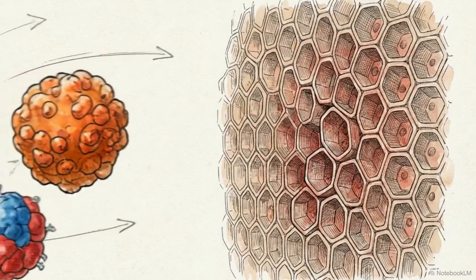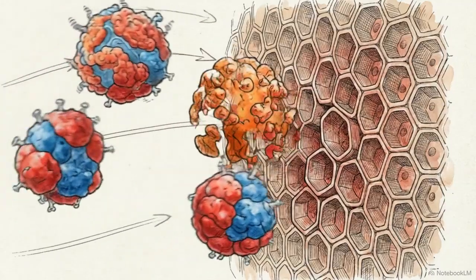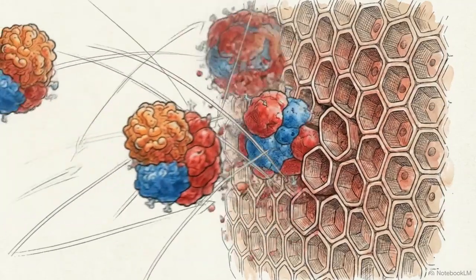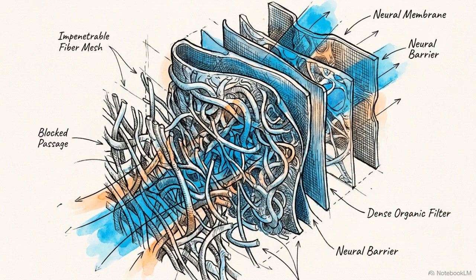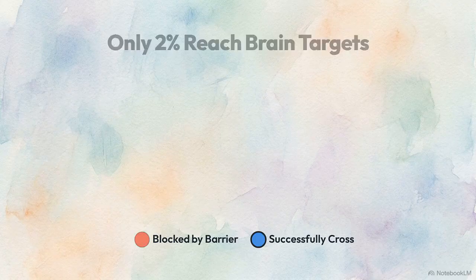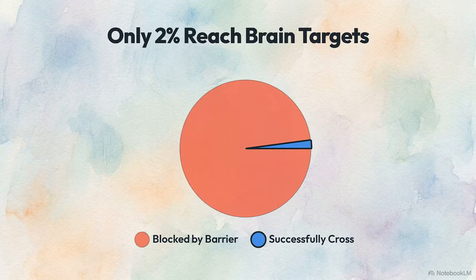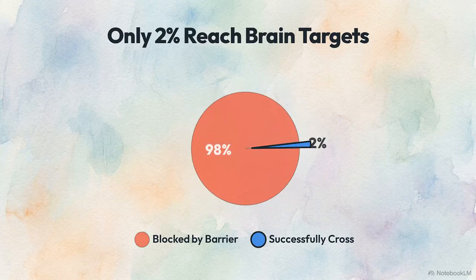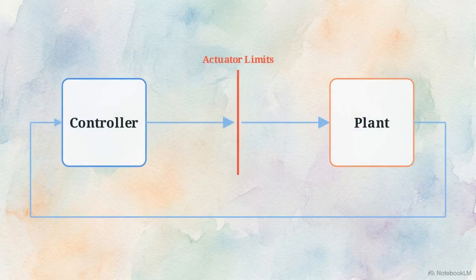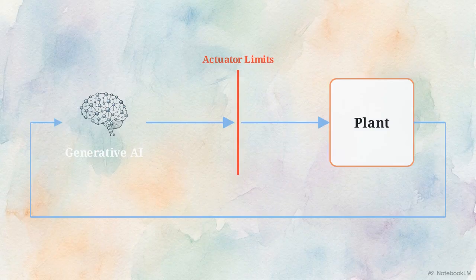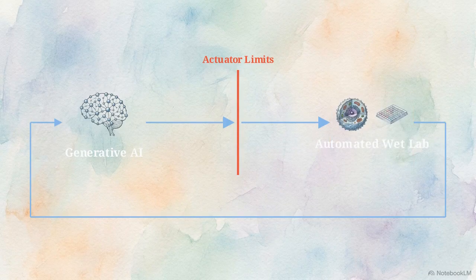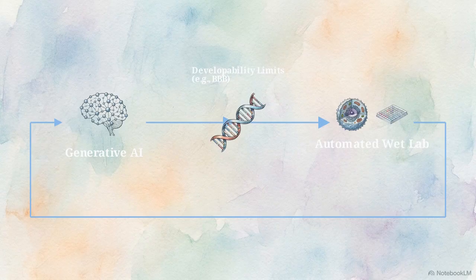This exact optimization logic is now being transposed onto the most uncertain physical system known to science, the human central nervous system. Engineering therapeutics for the brain is heavily restricted by the blood-brain barrier. Only 1 to 2% of large molecules can successfully navigate across it to reach their targets. We can map the classical control block diagram onto the modern biotech pipeline. The aerospace controller is replaced by a generative AI model. The physical plant becomes an automated wet lab, and mechanical actuator limits translate to biological developability constraints, like the blood-brain barrier.